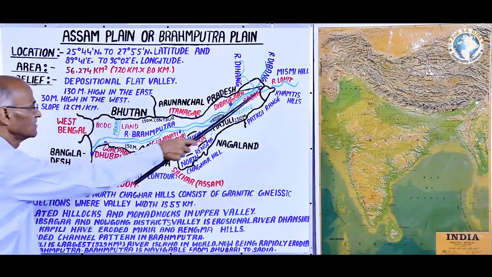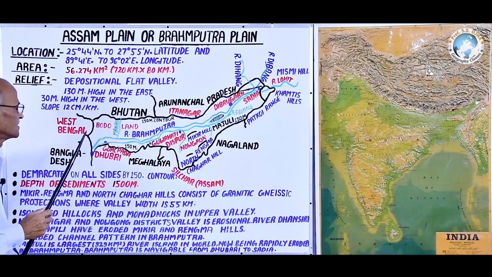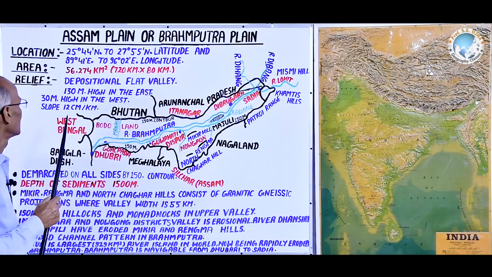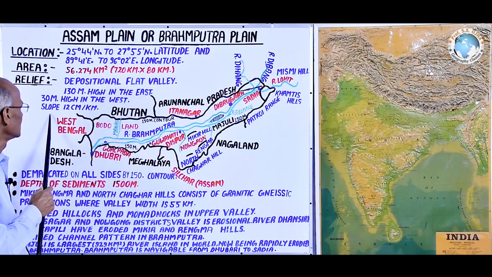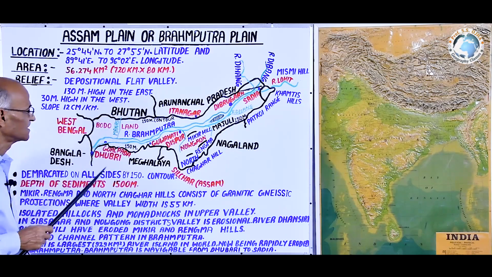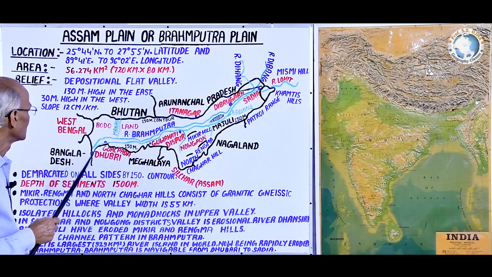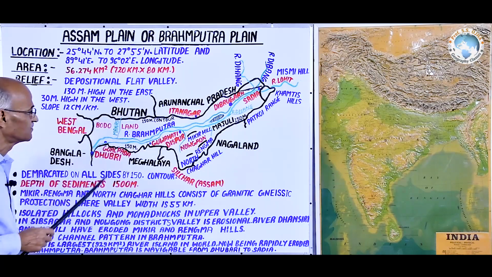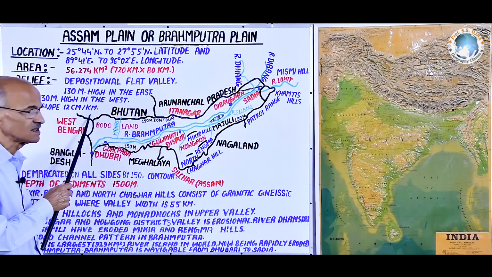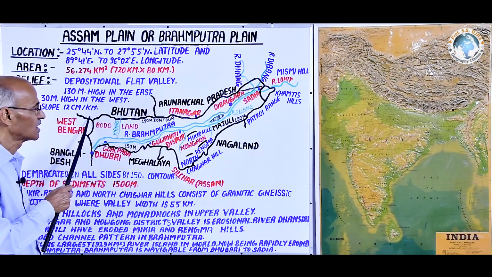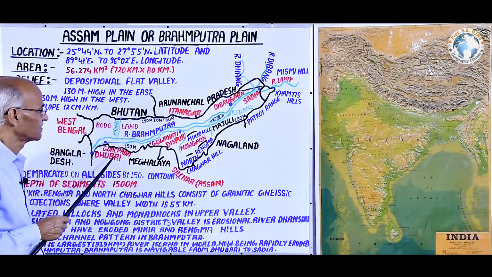Thus from east to west there is a difference of 100 meter in the height, and that's why its slope is 12 centimeter per kilometer. That is steep, that is a high slope, higher than that in the lower Ganga plain and middle Ganga plain.